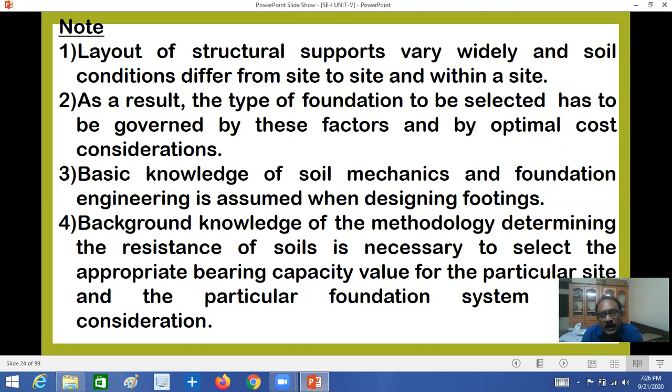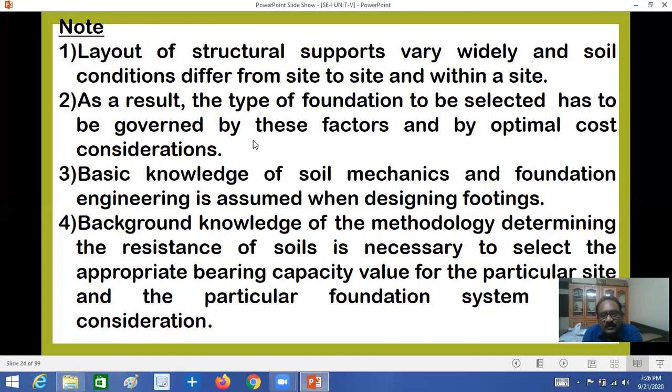Excavation is different, and the cost depends upon how many columns and footings there are. If hard soil is there, the cost will be less. So soil is one of the important factors governing design.